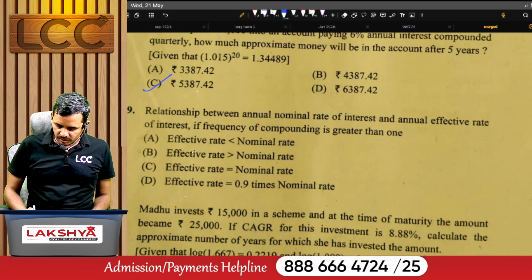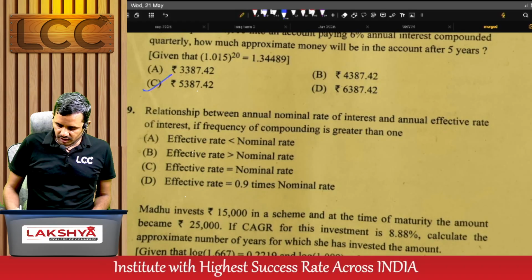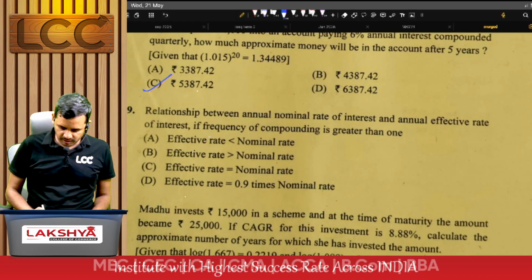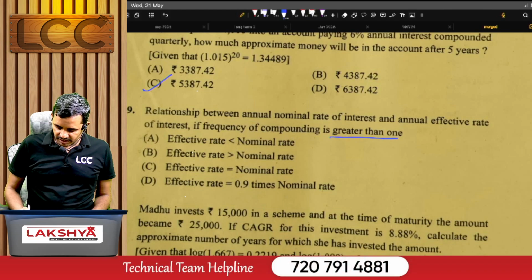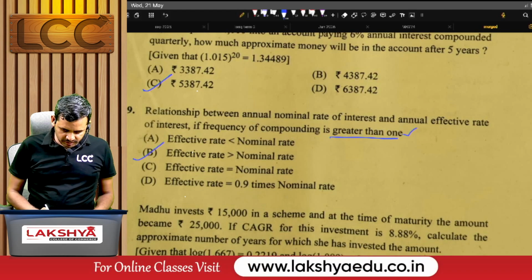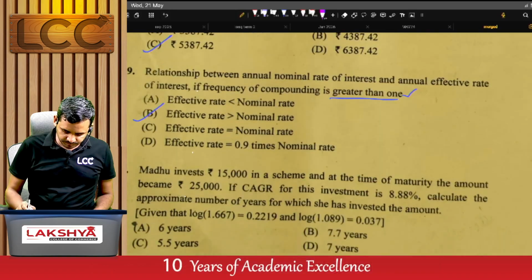The relationship between annual nominal rate of interest and annual effective rate of interest, if the frequency of compounding is greater than 1 year. The answer is B.